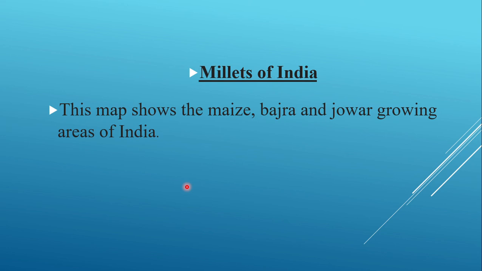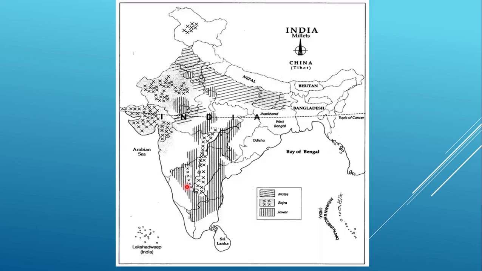Then the millets. In the map that we are going to have, maize, bajra and jowar are commonly known as millets. Now you see here the maize: Bihar, Bengal, eastern part, and UP, then Punjab, Himachal. In all these regions, we find that maize is grown. Then again is the bajra. You see Rajasthan, some portions of Jammu and Kashmir, whole of Gujarat, then Madhya Pradesh, and Andhra and Karnataka, and so on. Telangana, all these regions are where bajra is grown.